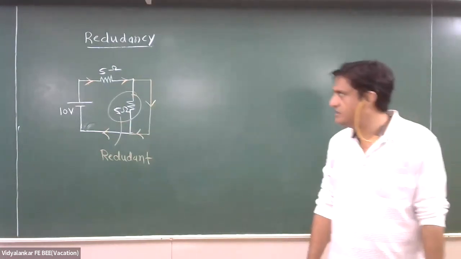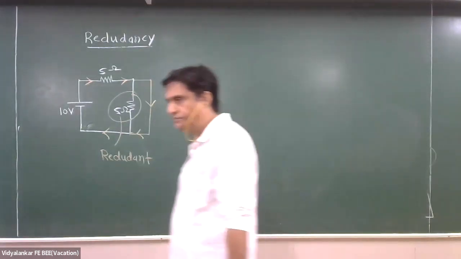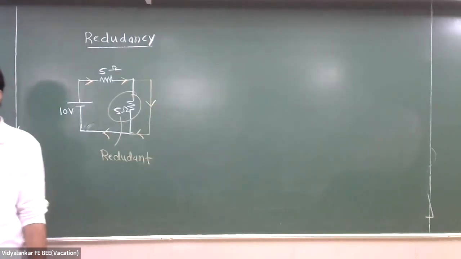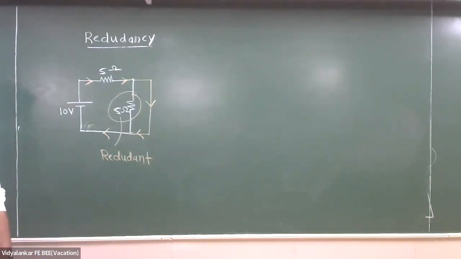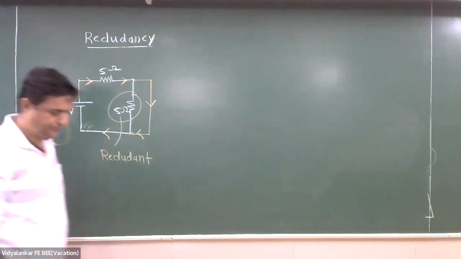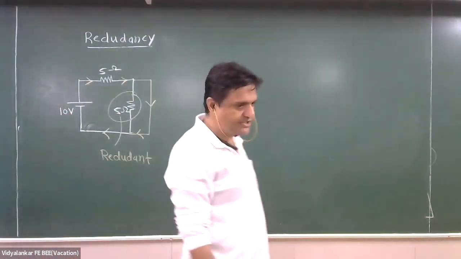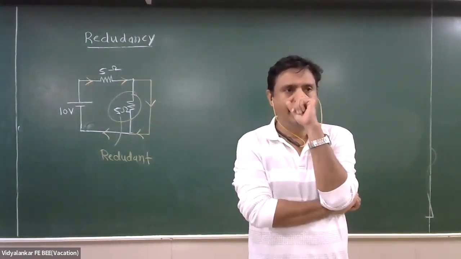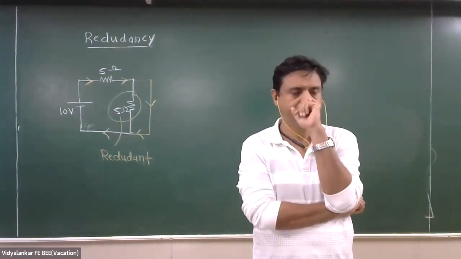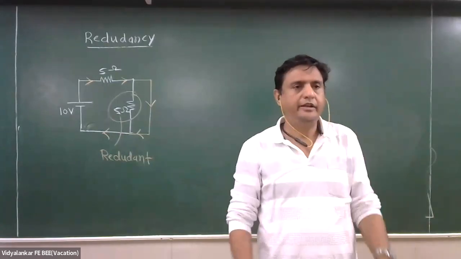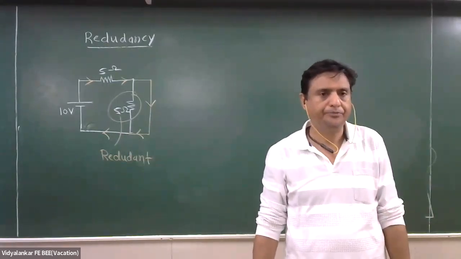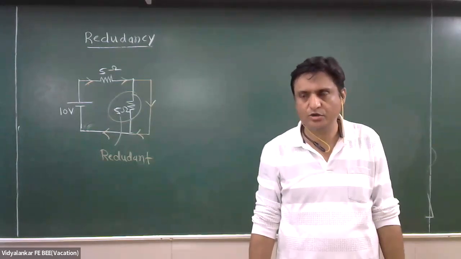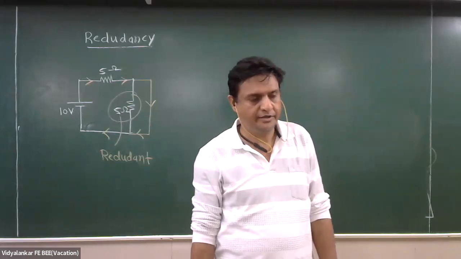If a resistance is connected across a short circuit, it becomes redundant, as it does not draw any current.